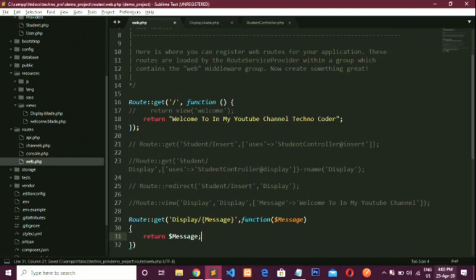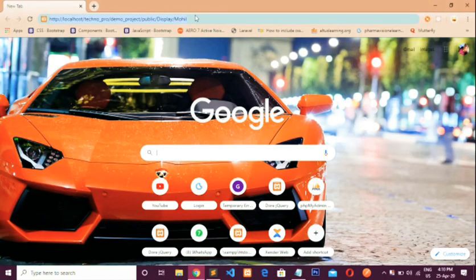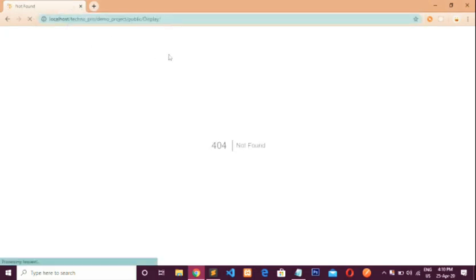Now run this display, and here I am passing Mohil as my parameter and pressing enter. Okay, this is a required parameter. If I do not pass a value here and press enter, it will give me an error, meaning not found. Okay, so this is all about the required parameter.